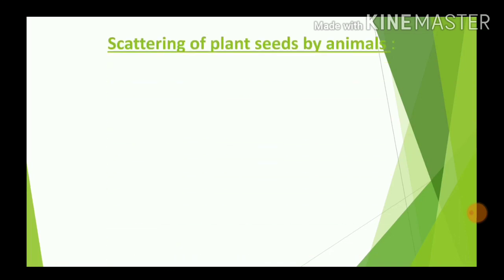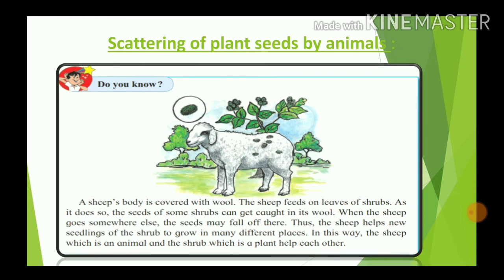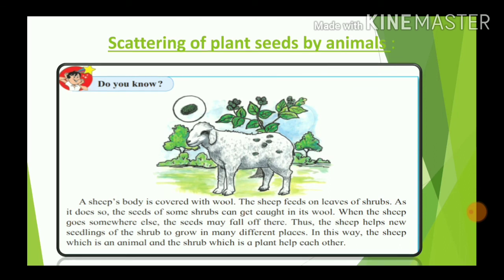Scattering of plant seeds by animals. A sheep's body, as you know, is covered with wool. A sheep feeds on leaves of shrubs. As it does so, some seeds of the plants get stuck on the body of the sheep, and when the sheep roams about here and there, those seeds fall off from its body, and in this way a new seed starts growing into a seedling or a sapling, and a new plant is formed in many different places.